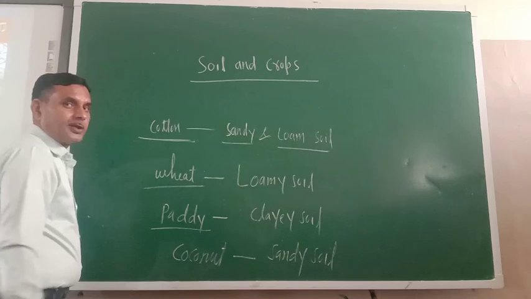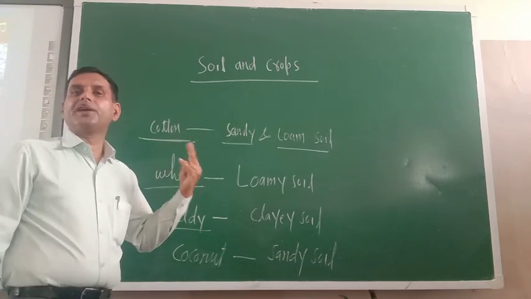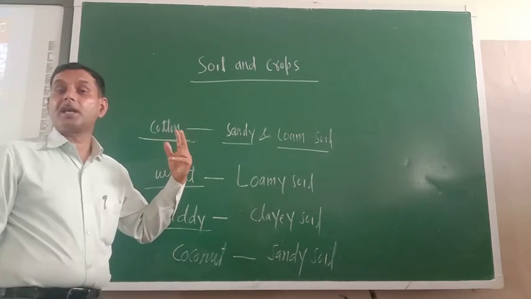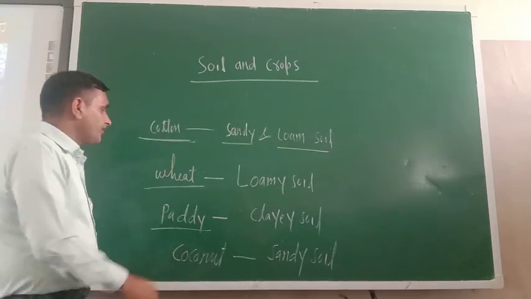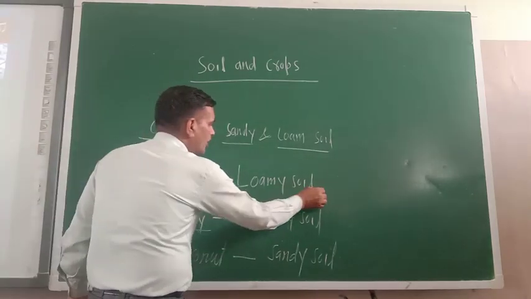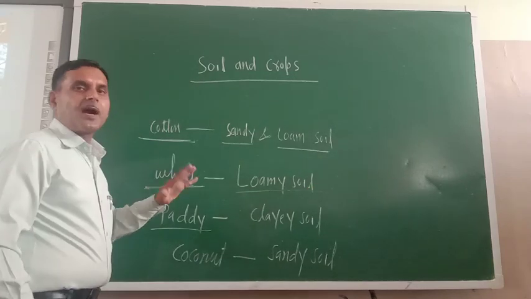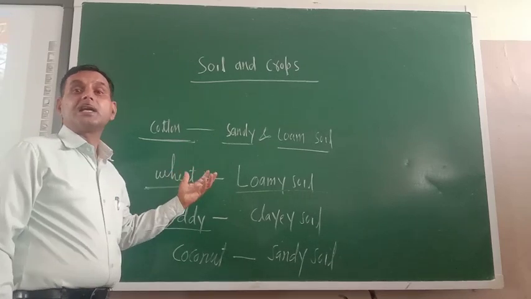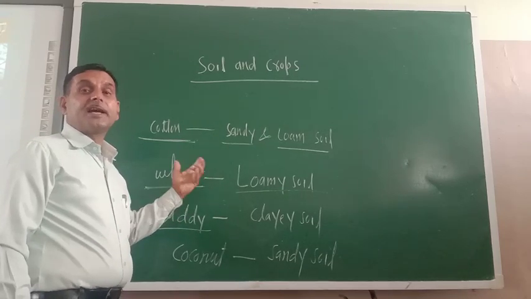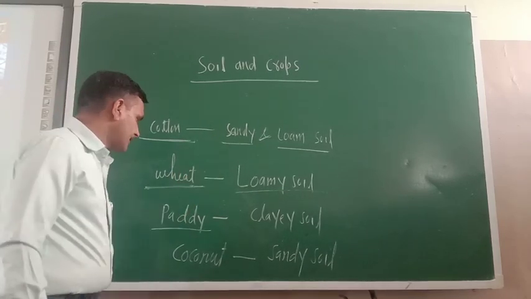Now wheat. You know that the largest producer of wheat is now Madhya Pradesh. Earlier, which state was the largest producer? Punjab. So wheat is basically grown in loamy soil. In most parts of MP and Punjab, basically loam soil is found. That is why they are the largest producers of wheat.